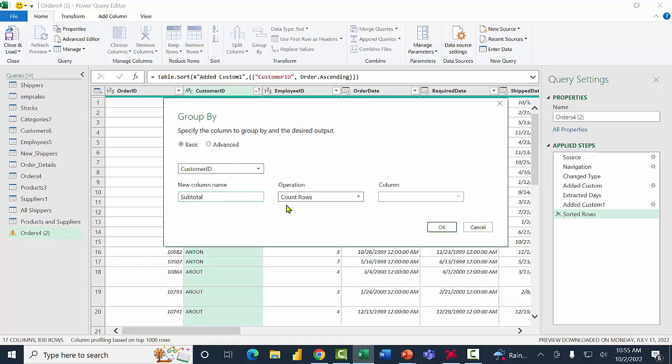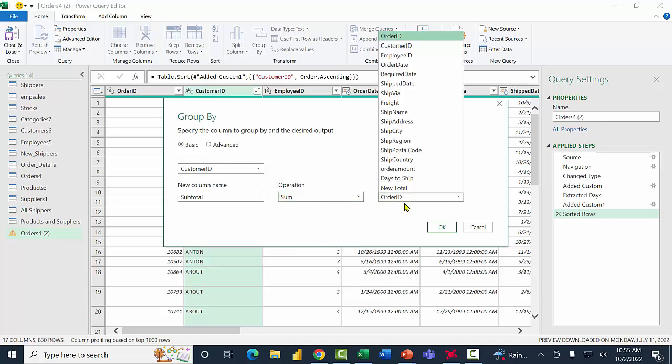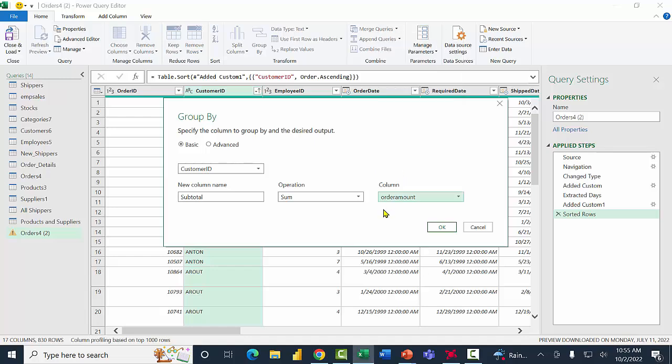Where it says count rows, I'm going to click there, and then you have different types of math. I'll do a sum. And then here where it says order ID, I'll use order amount. That's the field I want to subtotal for each different customer. So here I have customer ID. Below that I have subtotal. Here I have sum. And then here I have order amount. So what am I asking for? I'm saying for each different customer, let's get a sum of the orders.